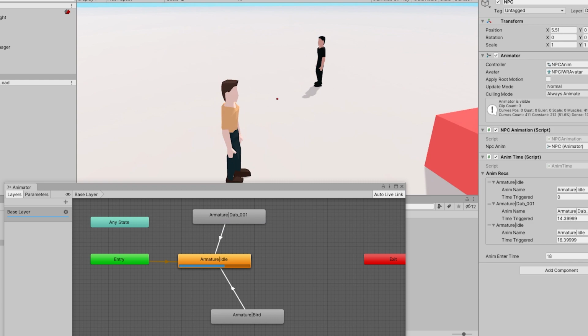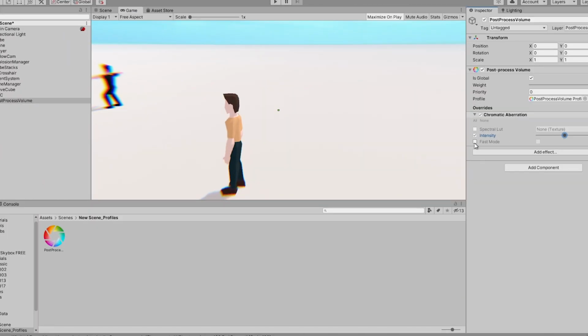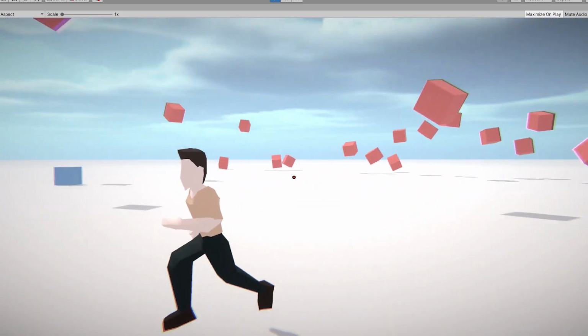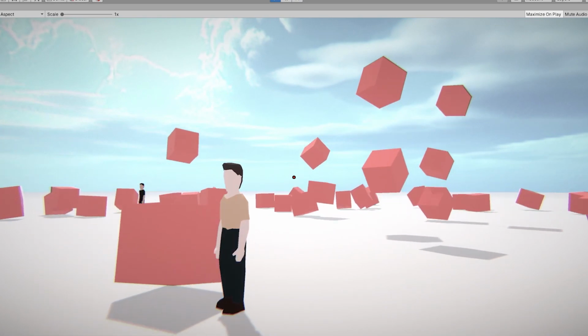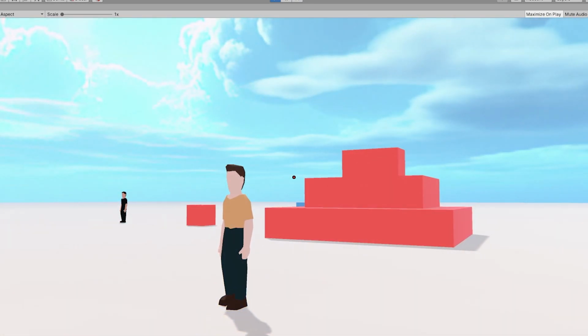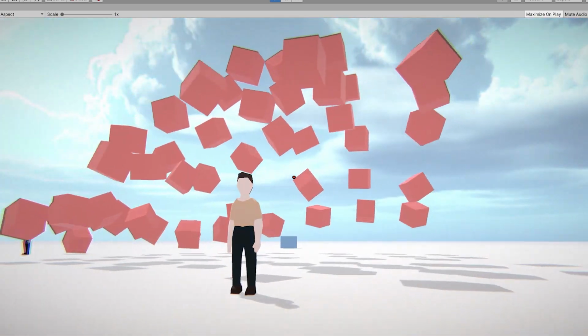And everything is working as it was meant to be, but currently we are not able to tell if we are really rewinding or not. So I added some post-processing effects, and whenever you are in rewind mode, you will get this sort of black and white glitchy effect. And just like movements, we can make other types of classes and rewind their values.